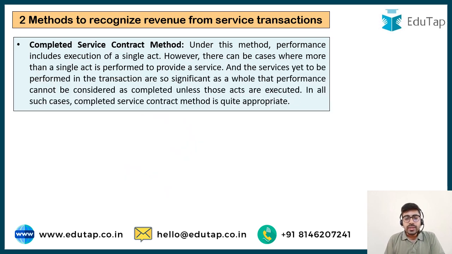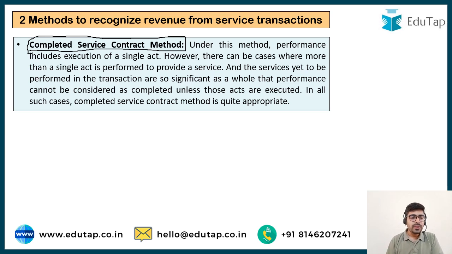Now let's talk about the second method specified in AS9 for booking revenue from service transactions. This method is the completed service contract method. The name itself makes it clear that only after you complete the service should you book the revenue. No proportionate booking should be done. This method is followed when you are only going to do a single act.